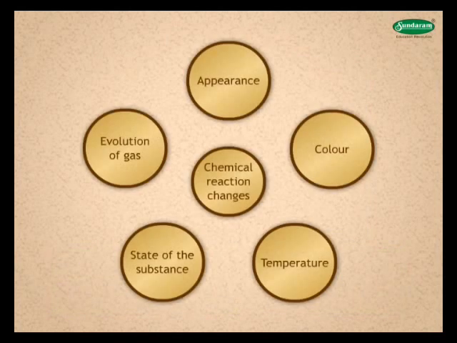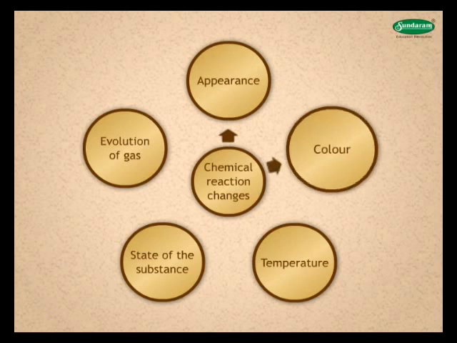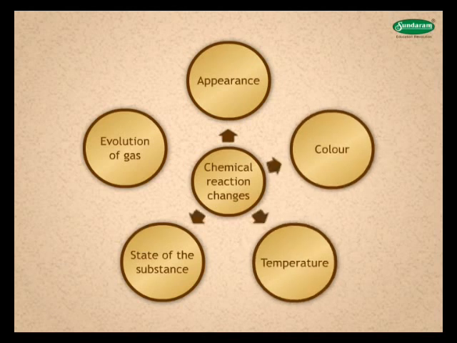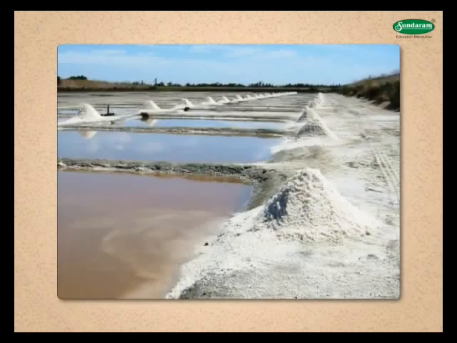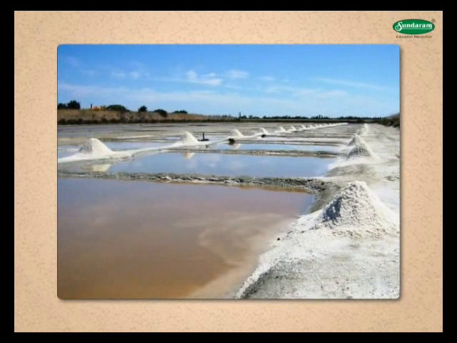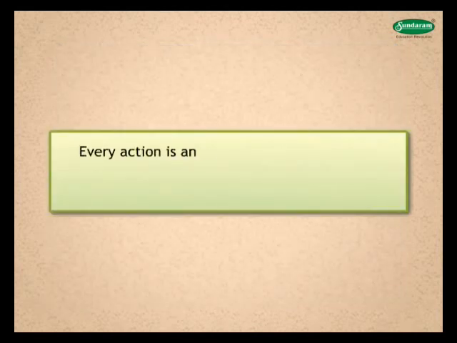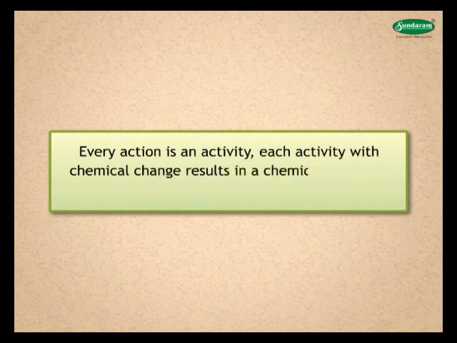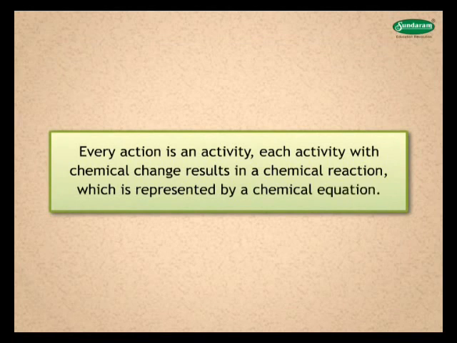A chemical change accompanied by chemical reaction not only changes the nature and appearance of the reactants, but also changes the identity of the reactants by bringing about change in color, temperature, state of the substance, and sometimes evolution of gas. Example, salt obtained from seawater. Every action is an activity. Each activity with chemical change results in a chemical reaction, which is represented by a chemical equation.